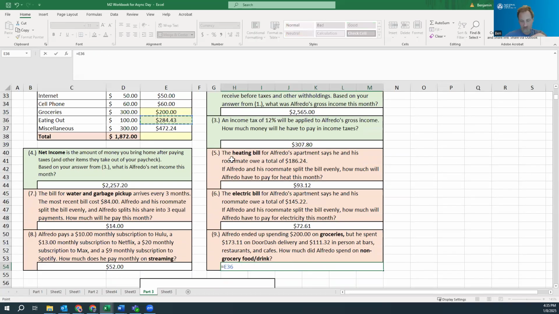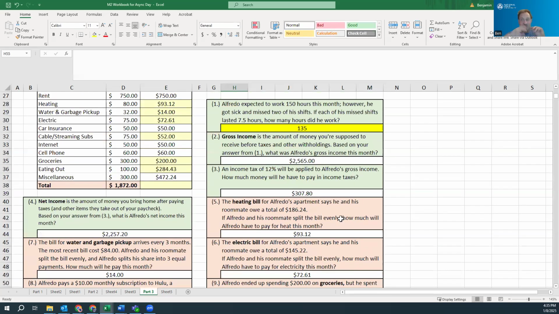Cell reference to here. And again, if you're just typing in numbers here, like pause the video, just type in all the numbers, you can get all the answers right, but you're going to lose points on the process. And that's really important because that's the whole point of this class, is to think and to learn and to grow as a mathematical thinker.